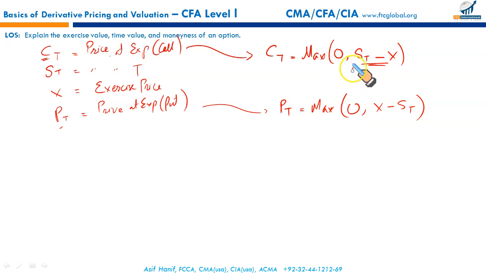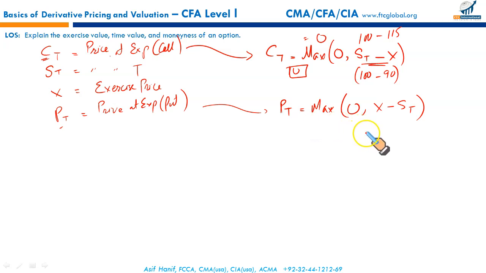Let us take some numbers to explain the idea. Let's say the stock price at expiration is 100. Exercise price of the call option is 90. So 100 less 90, 10 versus 0, whichever is greater, 10. So the value of the call option would be 10. Take another example. The stock price at expiration is 100. The exercise price of the call is 115. In that case, there is negative 15 and 0, whichever is greater, 0. So in that case, the value of the call option is 0. It is out of the money.